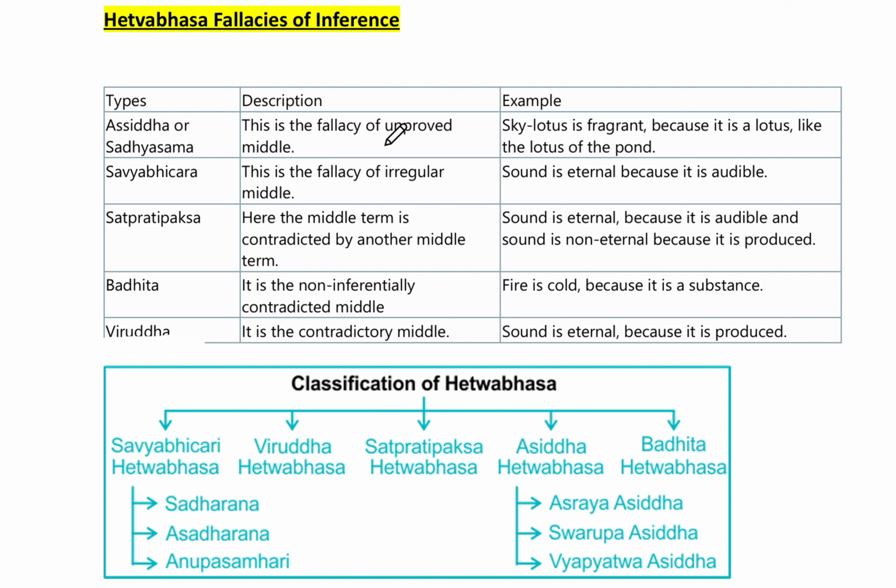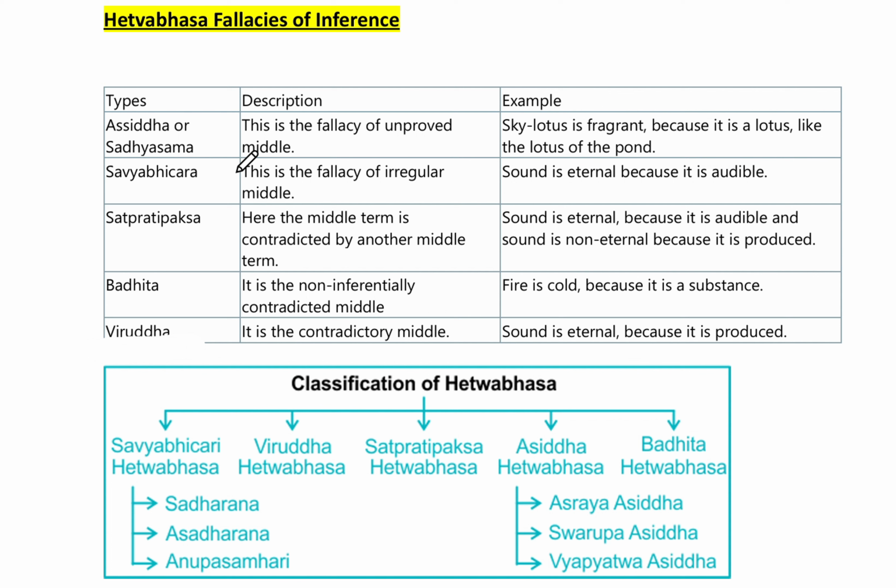This is the fallacy of the unproved middle. So here the middle term is not proved. See the example: the sky lotus is fragrant because it is a lotus, like the lotus of the pond. Have you ever seen a sky lotus? Sky is one thing and lotus is another thing, but when conjoined, it doesn't exist. So here the middle term is absent, or the middle term is unproved.